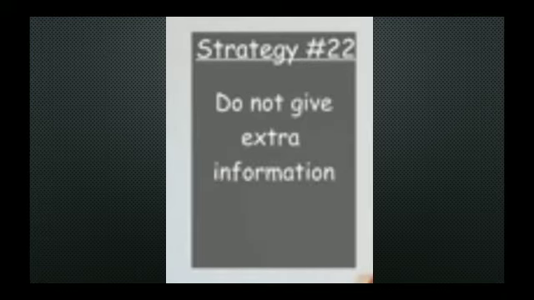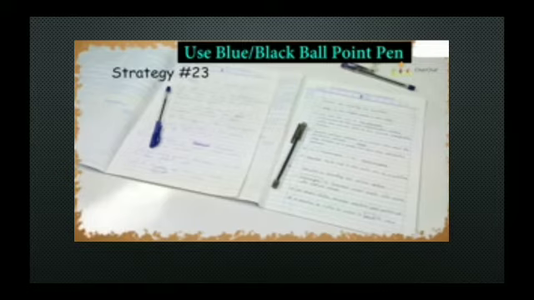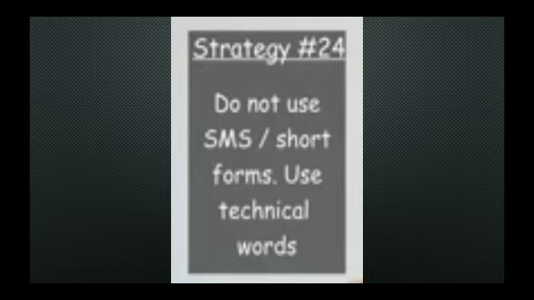Another point where we lose marks is giving extra information. For example, if you are asked to write advantages and you also write the disadvantages in the excitement, examiner unfortunately did not give the full marks. Another tip is to write the paper only with black or blue ball pens. Never use green or red pens because that's for examiner use, and don't use short forms kind of language. Try to use technical words.